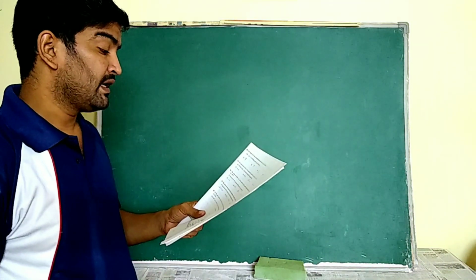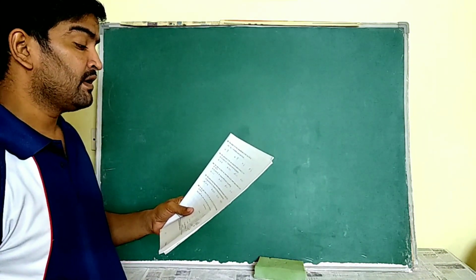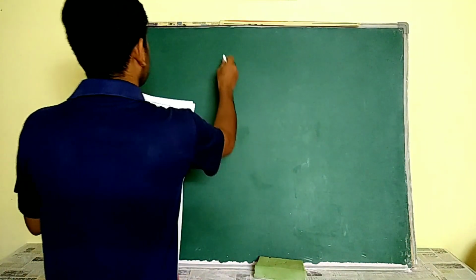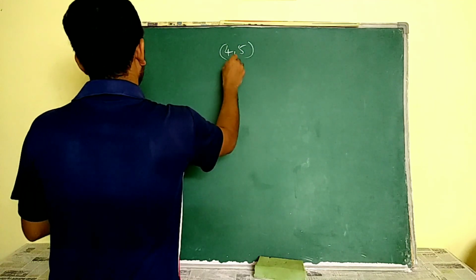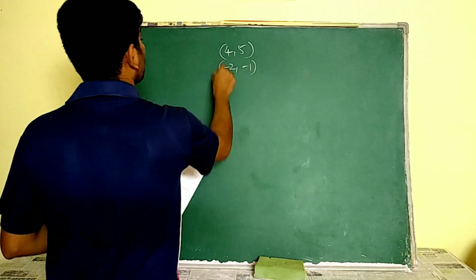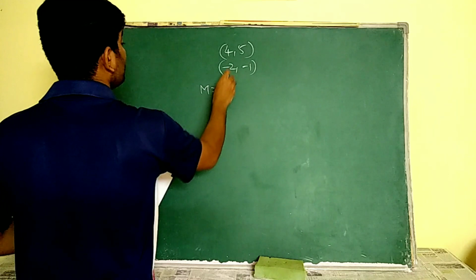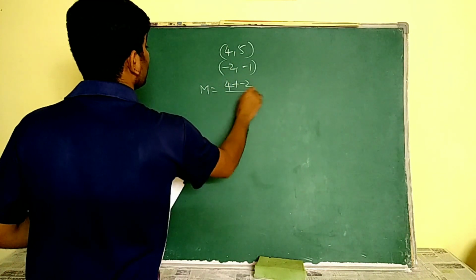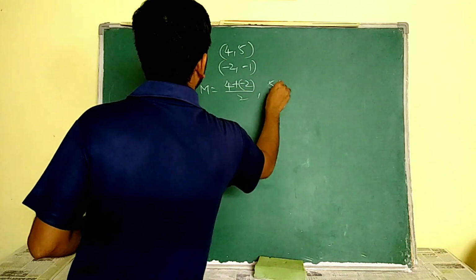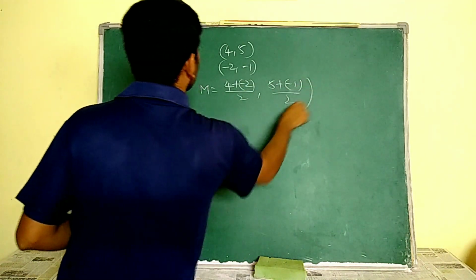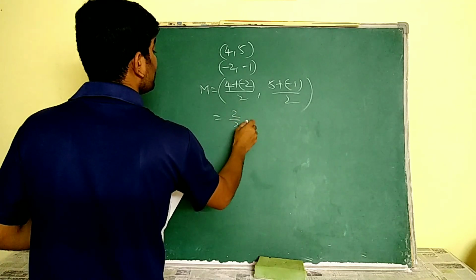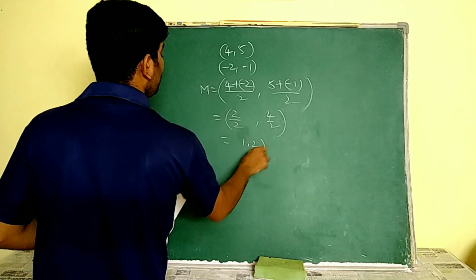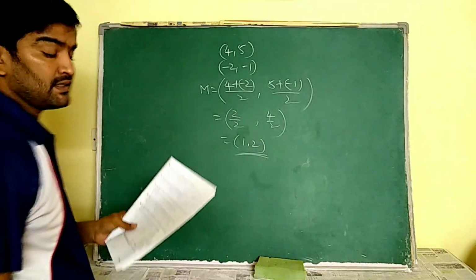Next, see, the midpoint of the line joining 4, 5 and -2, -1. He is asking you to find the midpoint of these points 4, 5 and -2, -1. We know that midpoint is equal to the sum of those x values by 2. That means 4 plus minus 2 by 2, comma, 5 plus minus 1 by 2. So that is equal to 2 by 2 comma 4 by 2, that is equal to 1 comma 2. Okay, this is the midpoint.